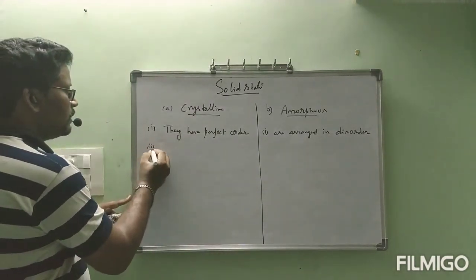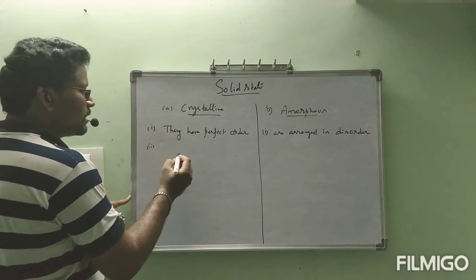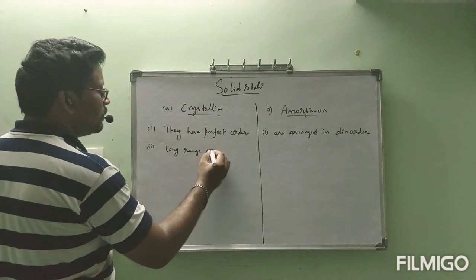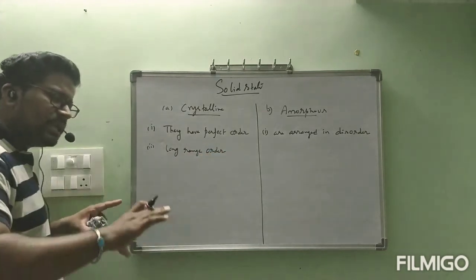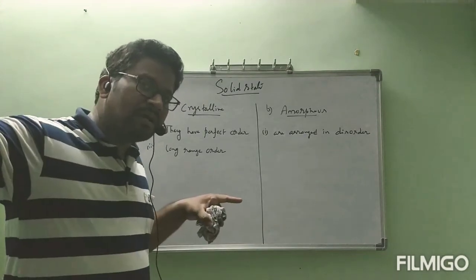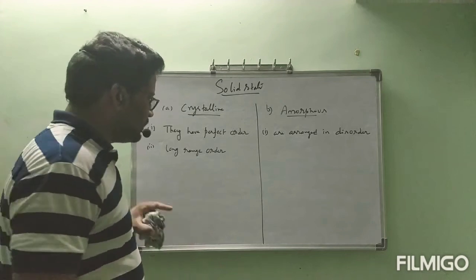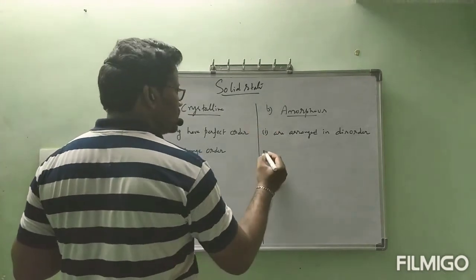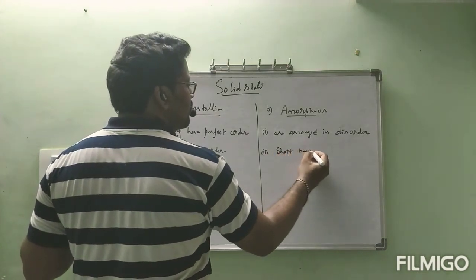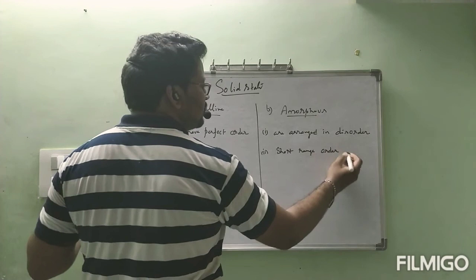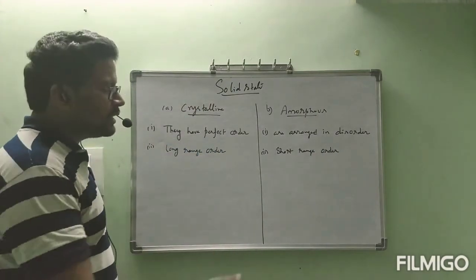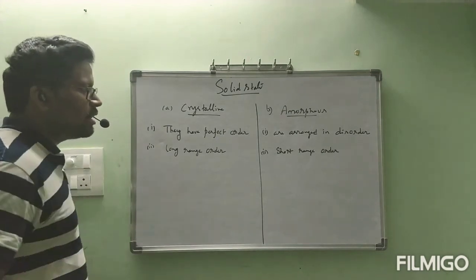Second one, crystalline solids are characterized by long range order. Long range means the distribution will be continued equally throughout the solid. But coming to amorphous solids, they have short range order. After completion of some extent, there is a discontinuity, and the particles start again. That is called short range order. This is long range order.